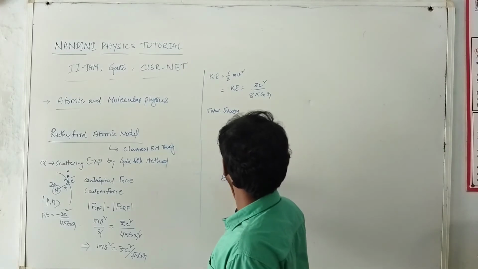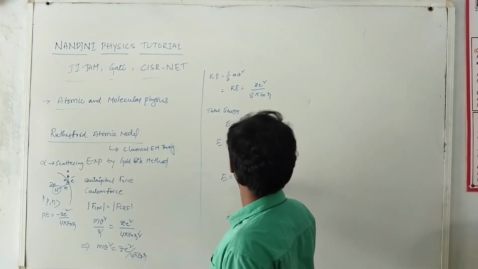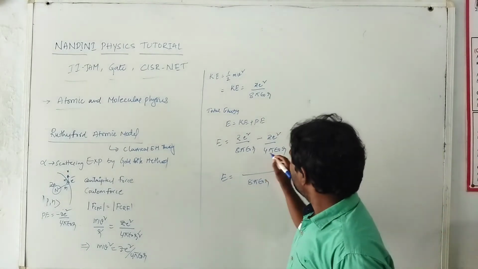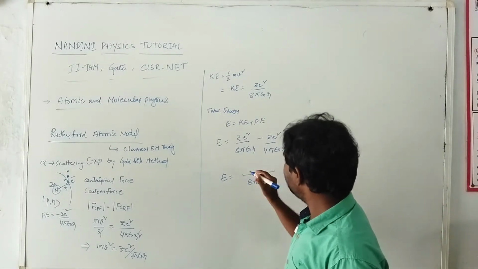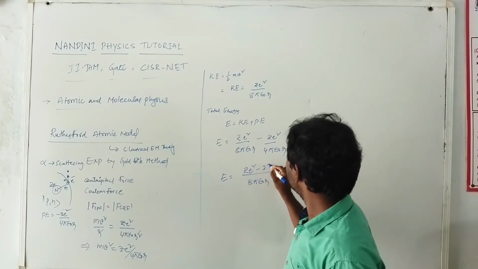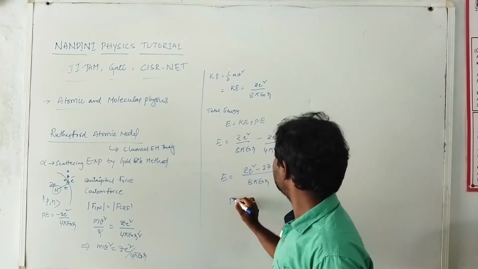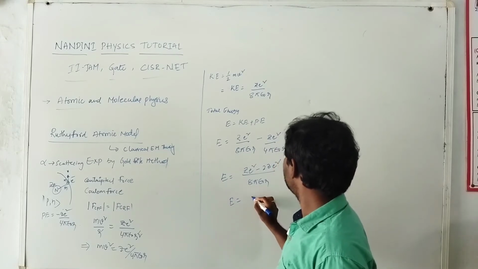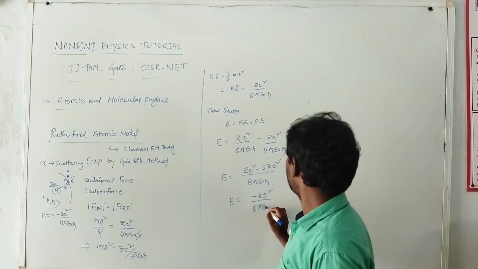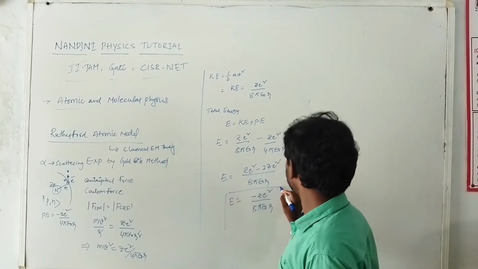So total energy E is equal to, taking LCM 8 pi epsilon naught r, Ze square minus 2 Ze square. So finally the total energy is equal to minus Ze square by 8 pi epsilon naught r. So this is the total energy.